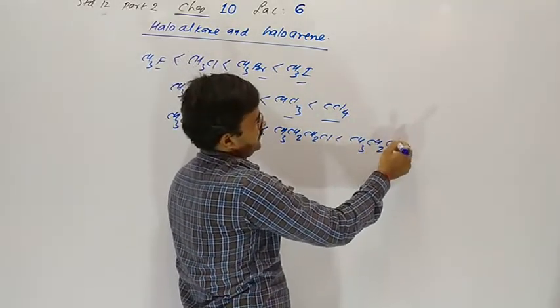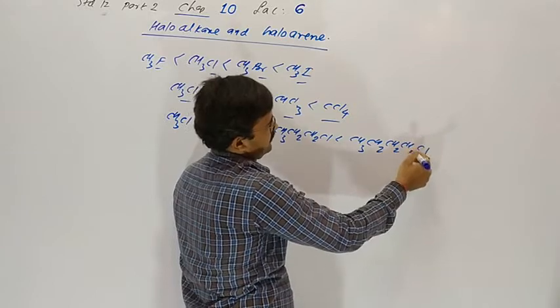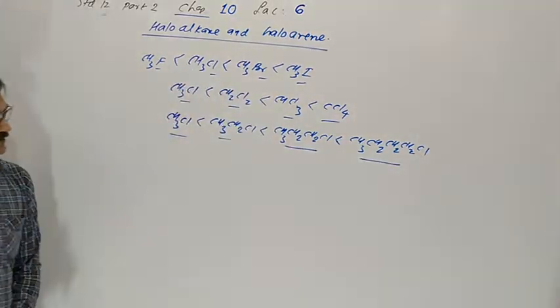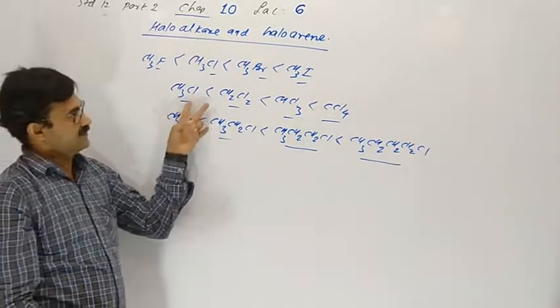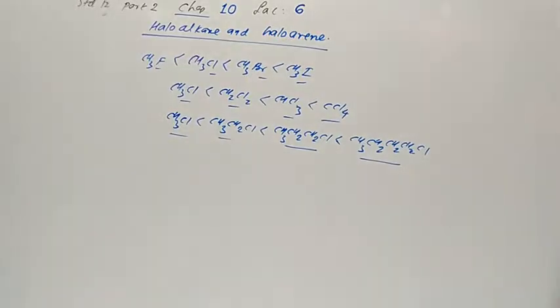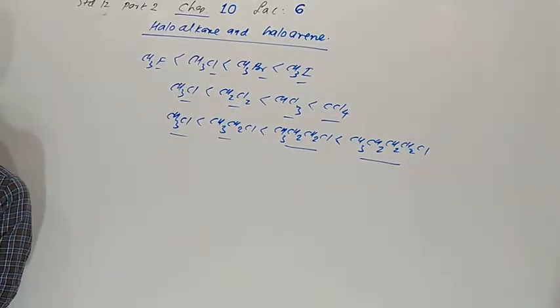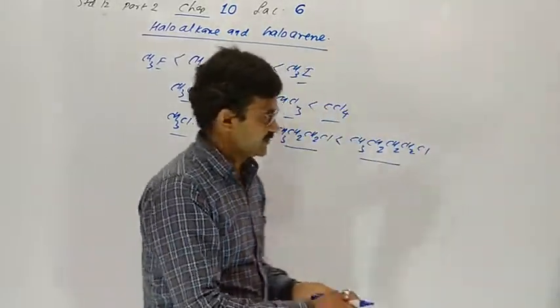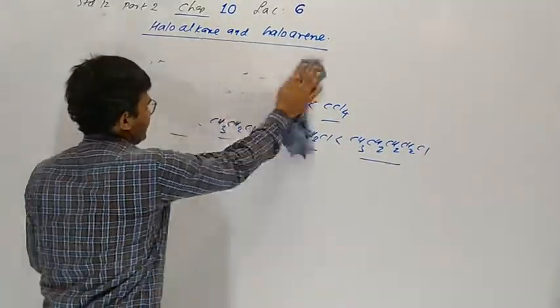Here the halogen is the same, but the number of carbons is different. So with number of carbon, with number of halogens, or with increasing molecular mass, boiling point increases. We discussed this in the last lecture.